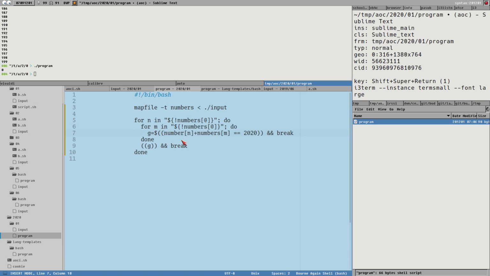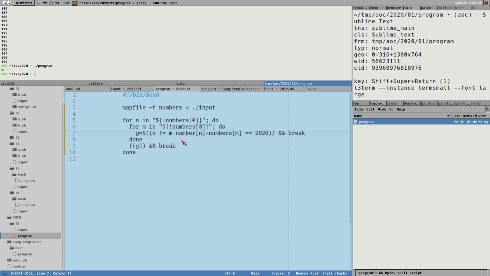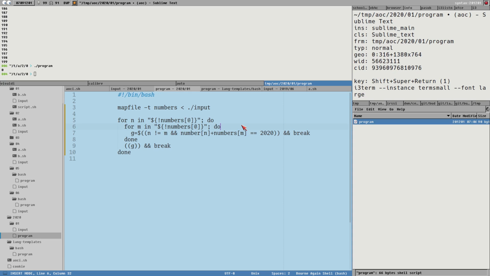If n not equals m, and numbers n plus numbers m equals 2020, break. Okay, and here we echo numbers n multiplied by numbers m.